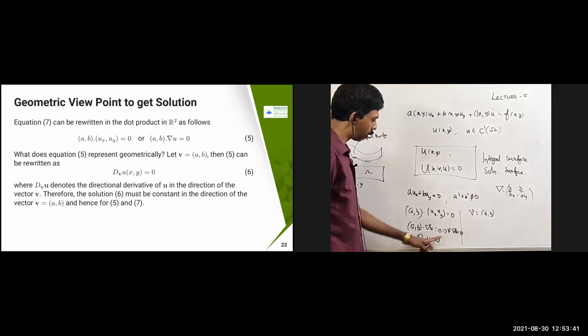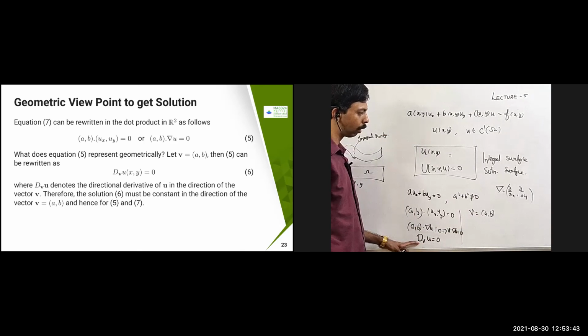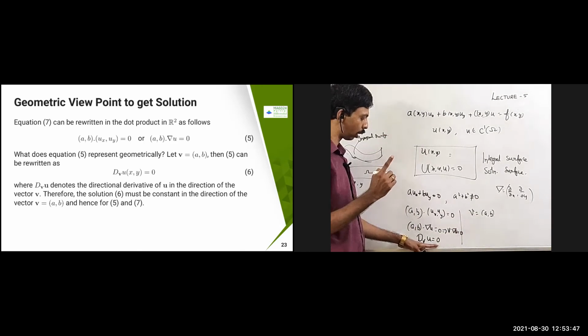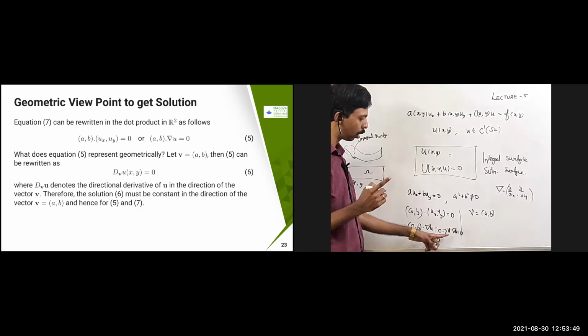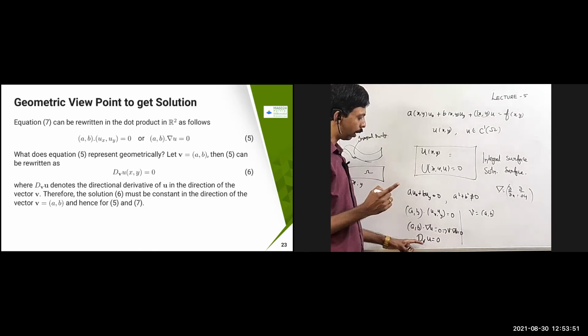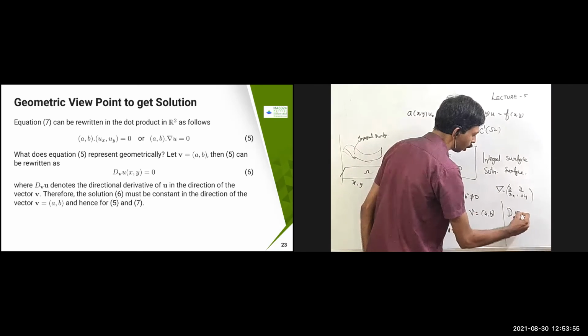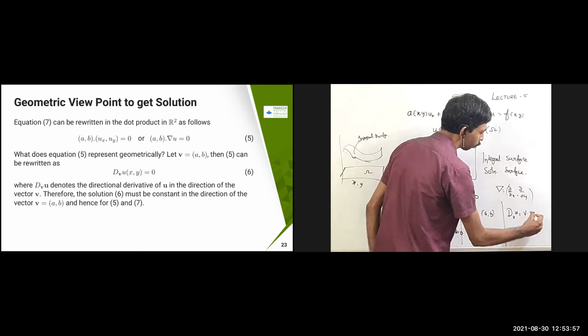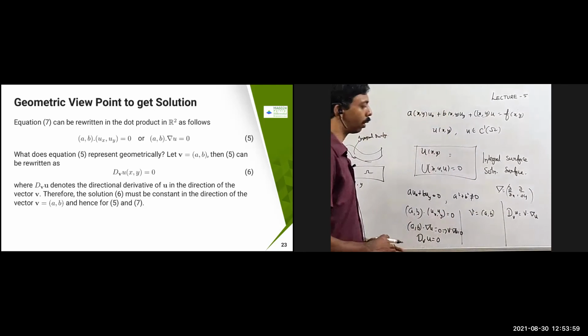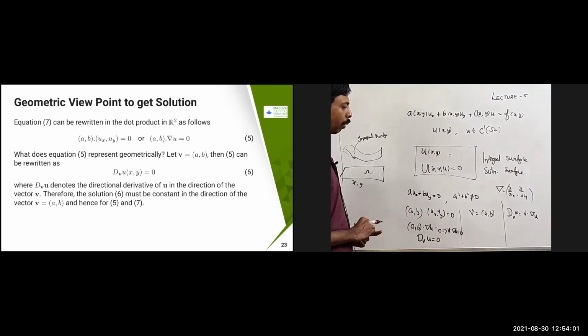This is the definition of the directional derivative. We discussed it in the third or fourth lecture. D v u denotes the directional derivative of u in the direction of the unit vector v.